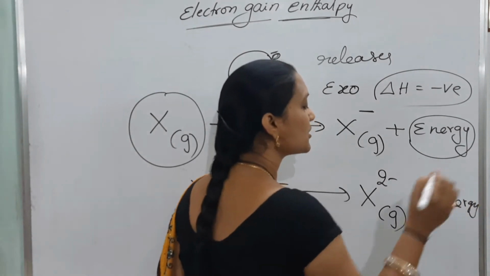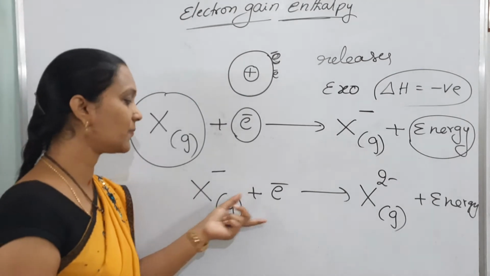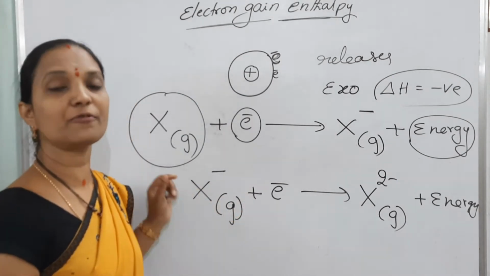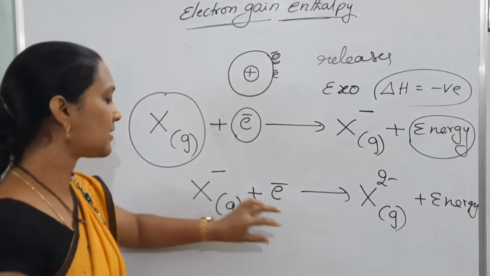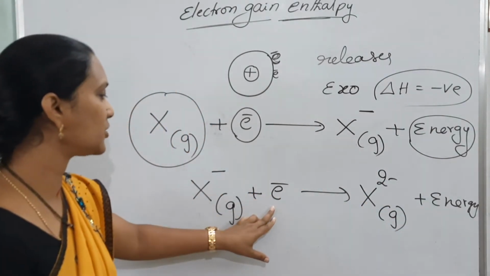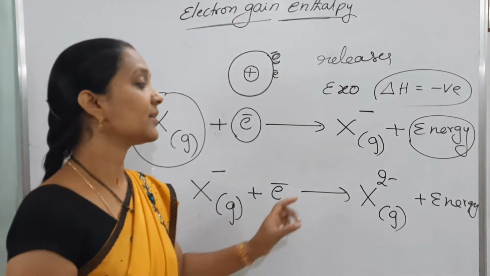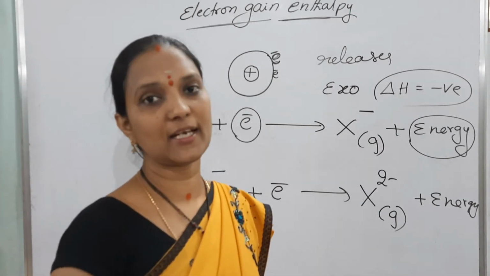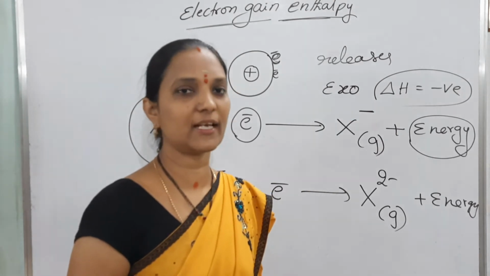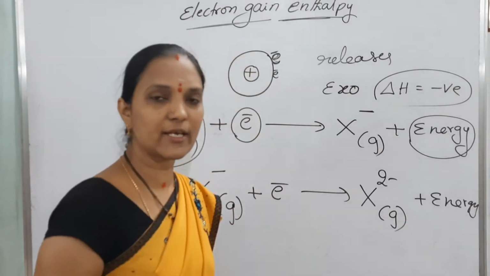The minimum amount of energy released when an electron is added to the outermost orbit of a uni-negative ion is called second electron affinity.